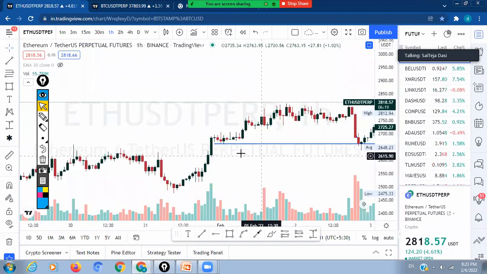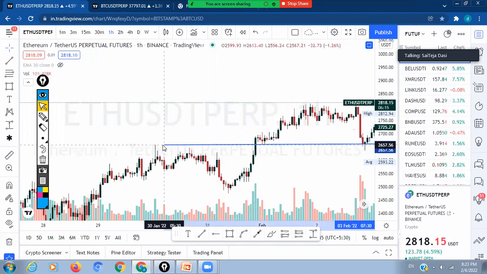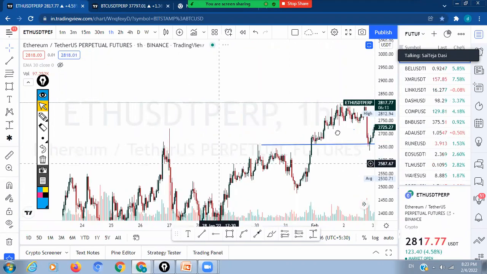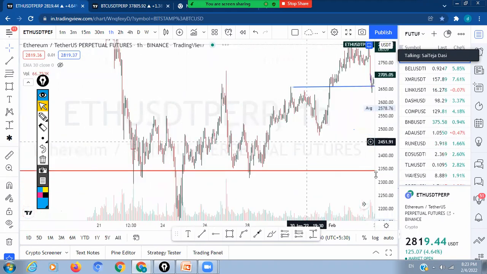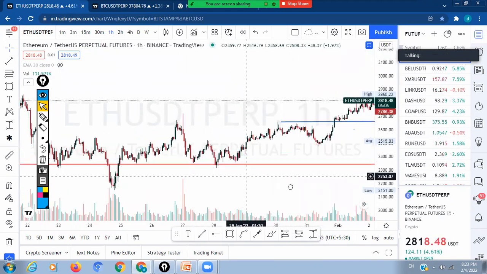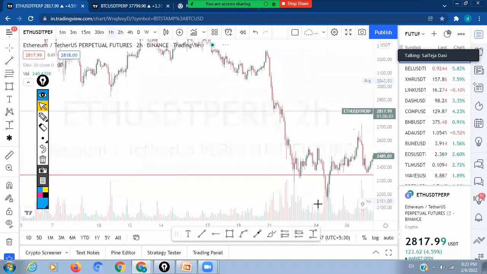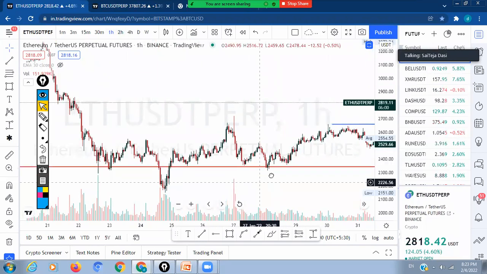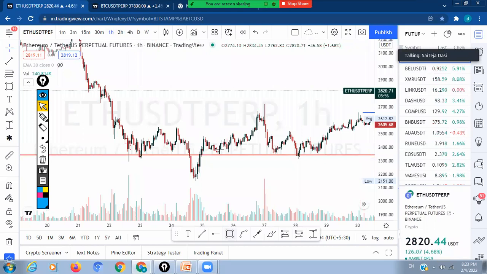This is the trend line we had, so this is the support zone. Basically, Ethereum is reacting from these levels itself, or else we can take at the lower level also. These levels also we can take in a 1 hour or 2 hour time frame. Let's say in the 1 hour time frame we have taken this. This is the basic zone which Ethereum is trading around.